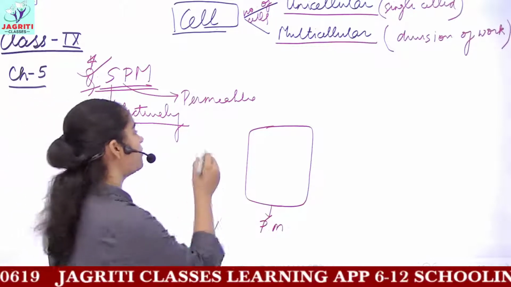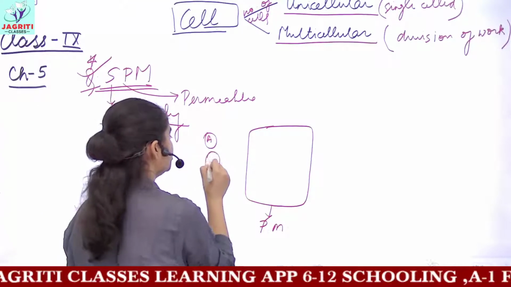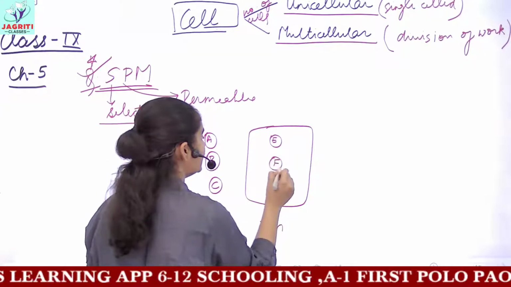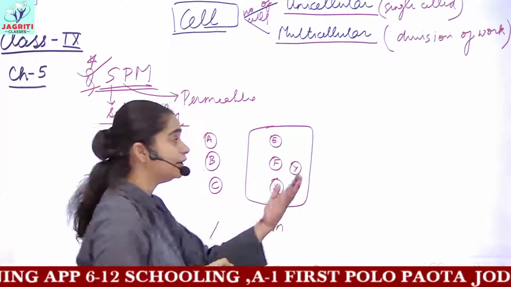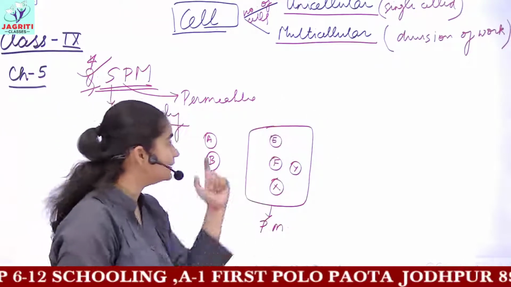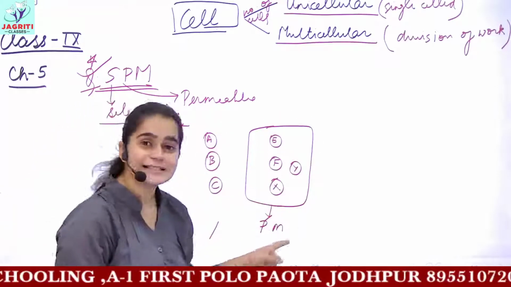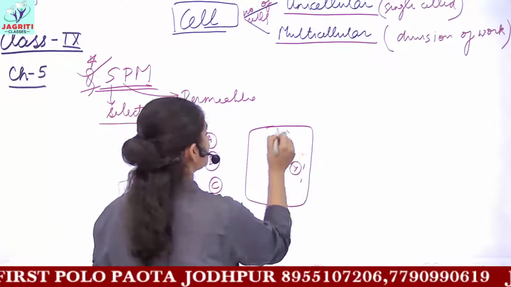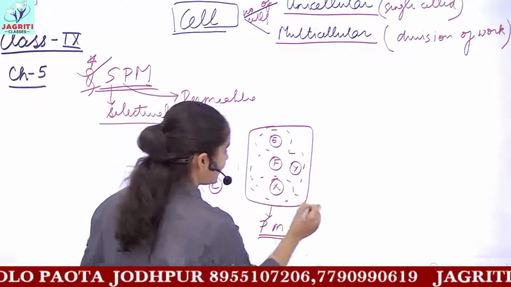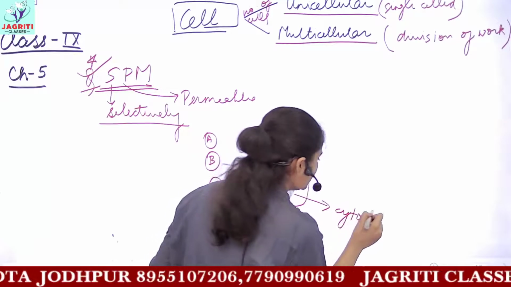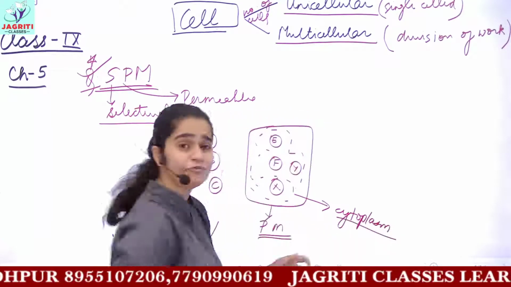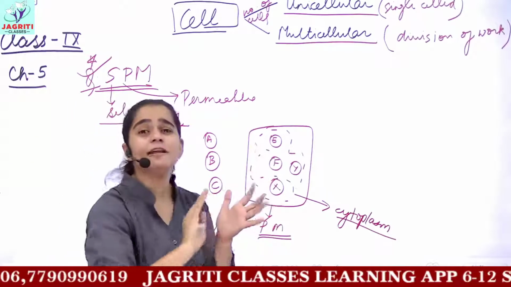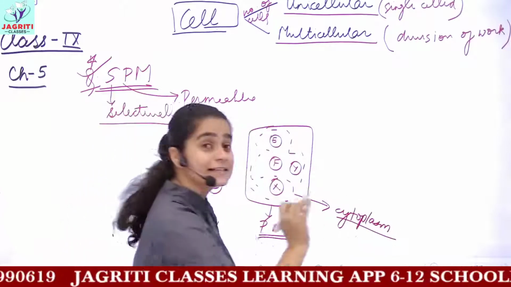Now let's suppose we have different substances which I want to transport inside, and some substances which are already present inside, and I want to transport them to the outside of my cell. As I am referring to this as the cell, the boundary which marks the cell you can refer to as the plasma membrane. Then inside the cell you have a jelly-like substance called cytoplasm. We'll deal with cytoplasm, its functions, everything, in detail. But let's suppose this is your plasma membrane, and inside you have a fluid which you refer to as cytoplasm.